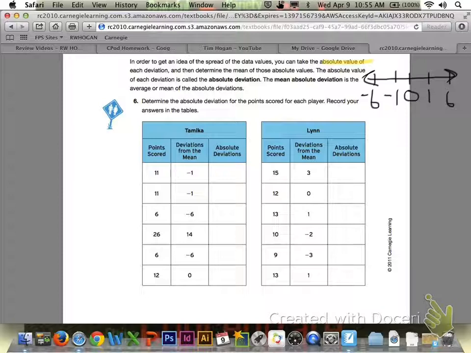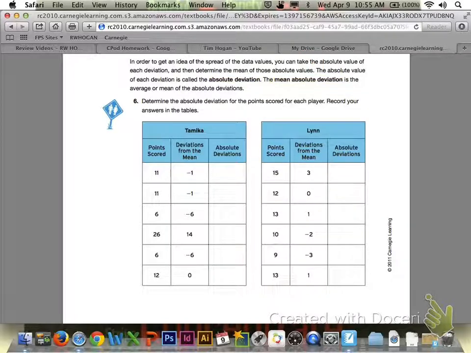So just a quick reminder that the absolute value of a number is its distance from 0 on a number line. The absolute value of each deviation would then be called the absolute deviation. The mean absolute deviation is the average or mean of the absolute deviations.